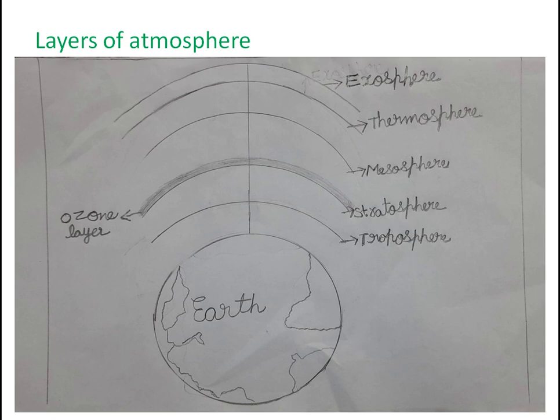There is no air in the space beyond the exosphere. It protects the Earth from meteors and asteroids. This is the detailed explanation of the exosphere. These are the layers of the atmosphere.